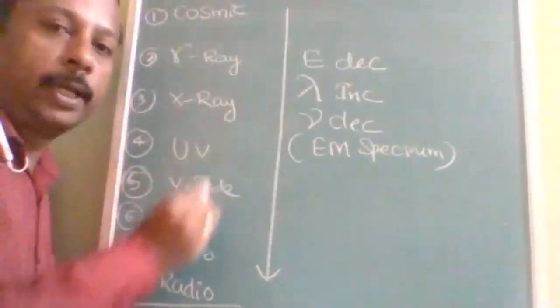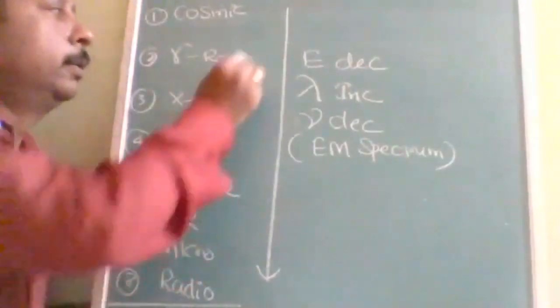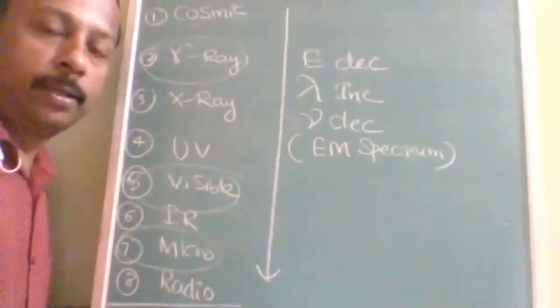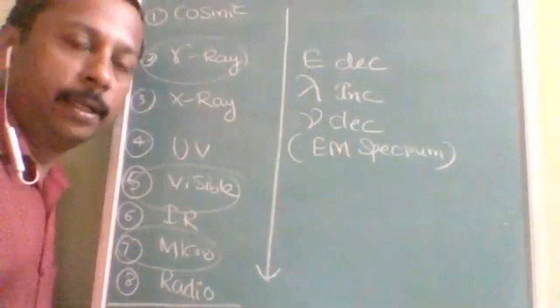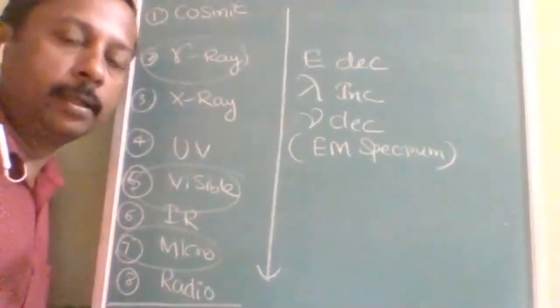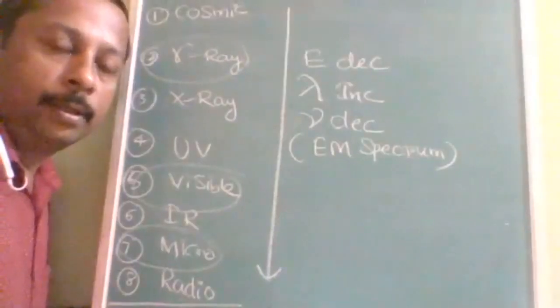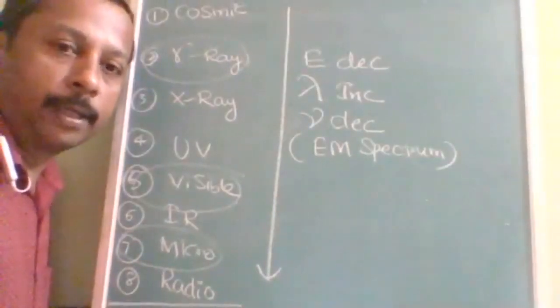So questions will be like this. Suppose these are all given: arrange them in increasing order of frequency, or arrange them in decreasing order of wavelength. You should be able to arrange them. Is it understood? This is about the electromagnetic spectrum.